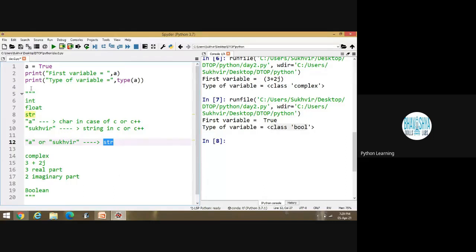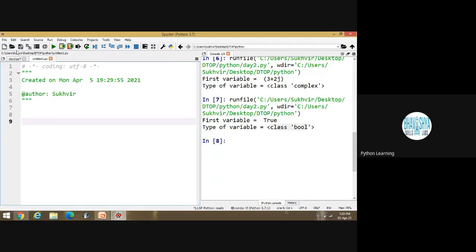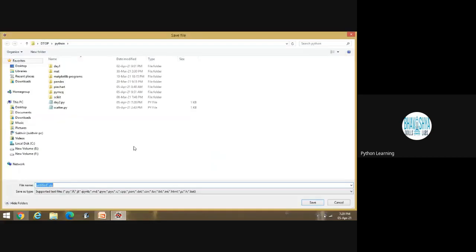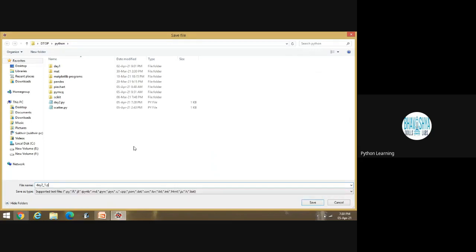And the next one, suppose I am opening a new file, saving this as day2_1.py.